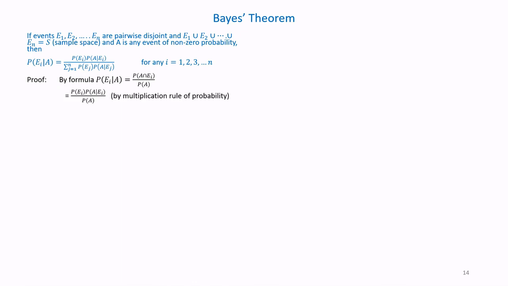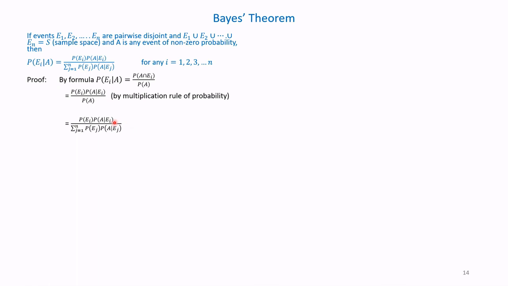Now, we can write it as probability of Ei into conditional probability of A given Ei, divided by probability of A. This is by applying the multiplication rule of probability.